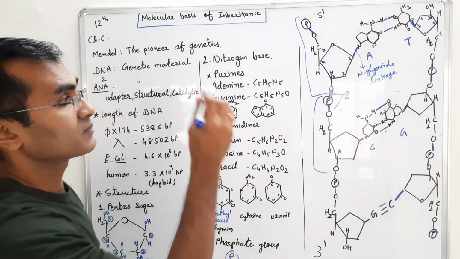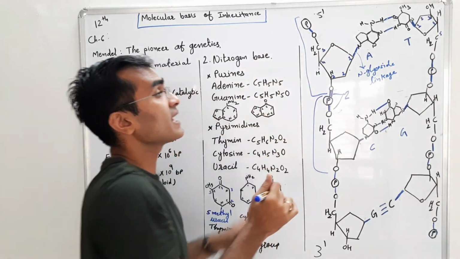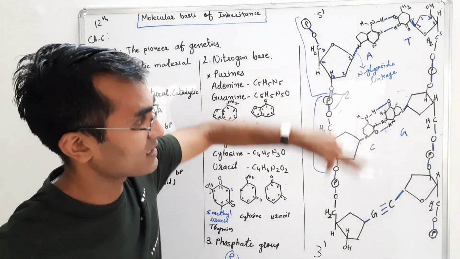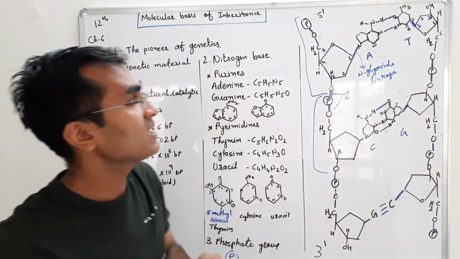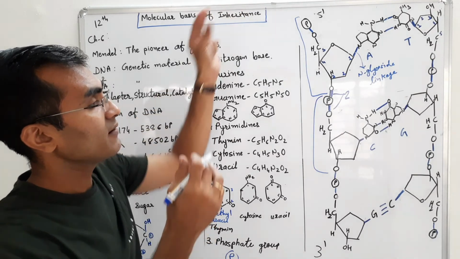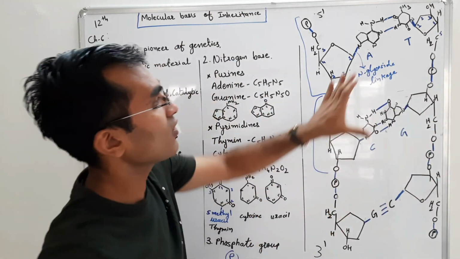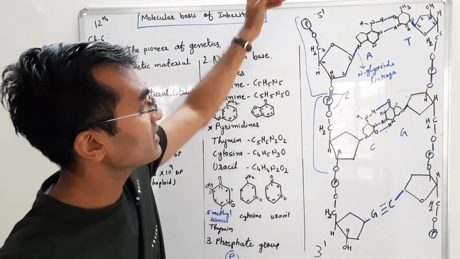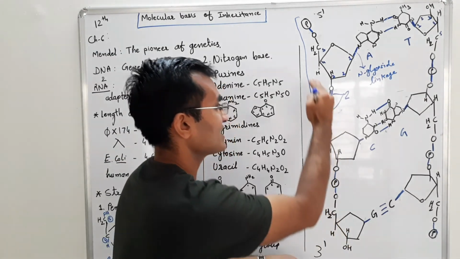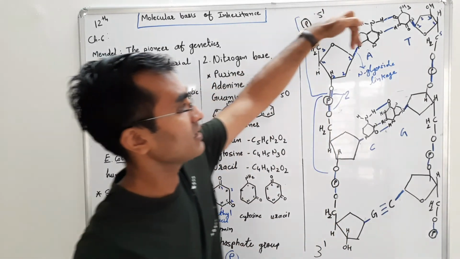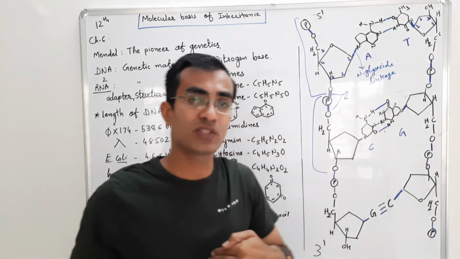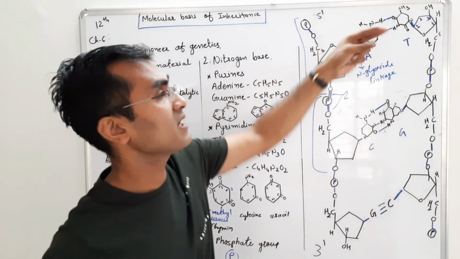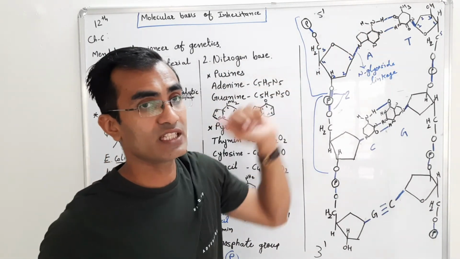Okay, so as we know there are two different chains, two polynucleotide chains, and they will bind with each other through the nitrogen bases. So if one chain is going in this direction, then the second chain will come back in the opposite direction, and there will be a binding of the nitrogenous base pair.